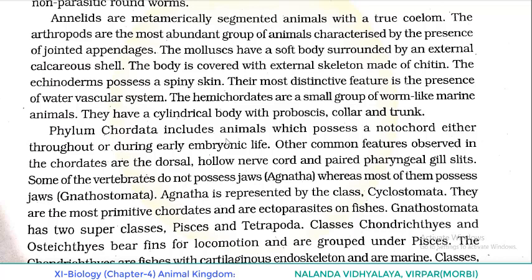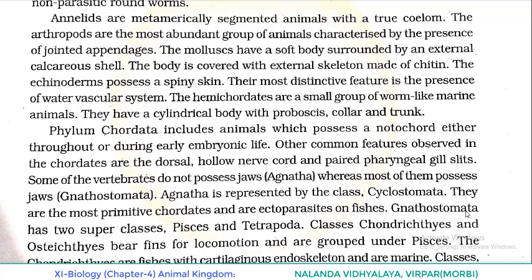Phylum Chordata includes animals which possess a notochord either throughout or during early embryonic life. Other common features observed in the chordates are the dorsal hollow nerve cord and paired pharyngeal gill slits. Some of the vertebrates do not possess jaws. They come under Agnatha, whereas most of them possess jaws. They come under Gnathostomata. Agnatha is represented by the class Cyclostomata. They are the most primitive. Underline the point: Cyclostomata are the most primitive chordates and are ectoparasites on fishes.